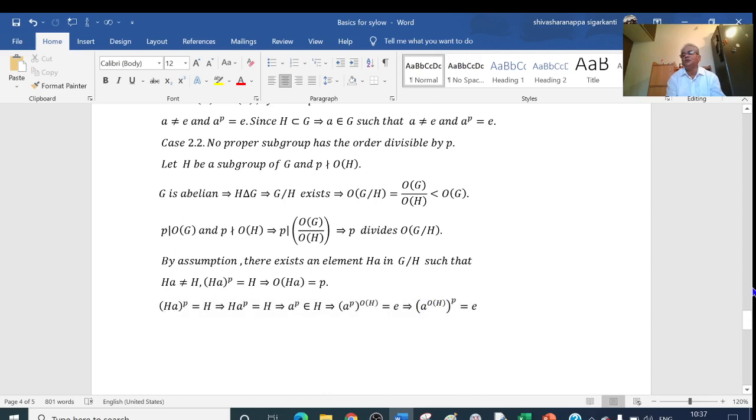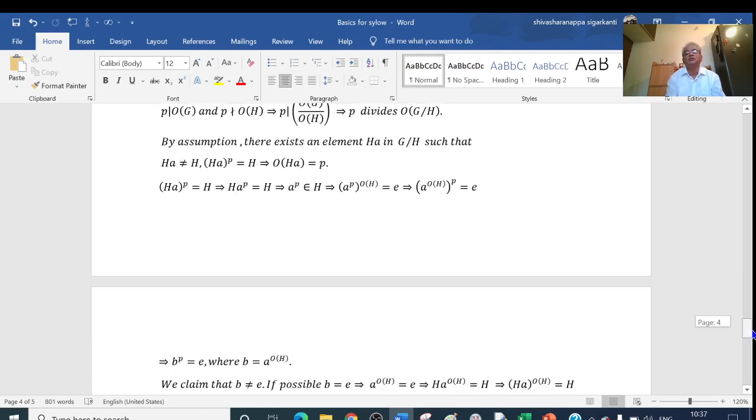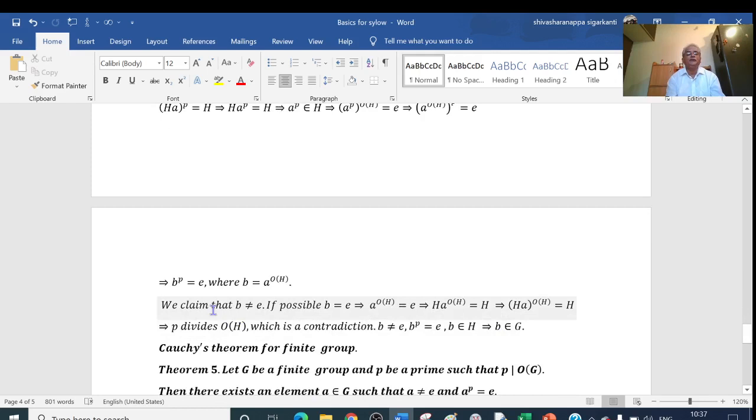Now let me take A to the power of the order of H equal to, say, B. That is, we can write B to the power of P is equal to E, where B belongs to H. So B to the power of P equals E, where B equals A to the power of the order of H. Now, we have proved that B raised to P equals E; we just have to prove that this B is not equal to E. For that, let me claim: we claim that B is not equal to E.